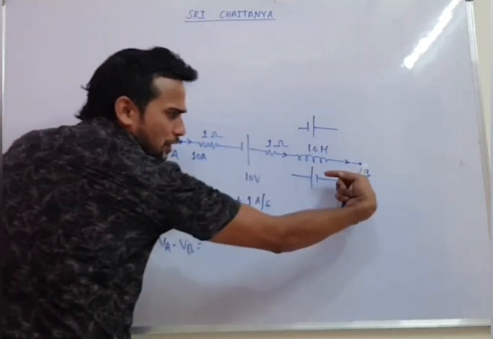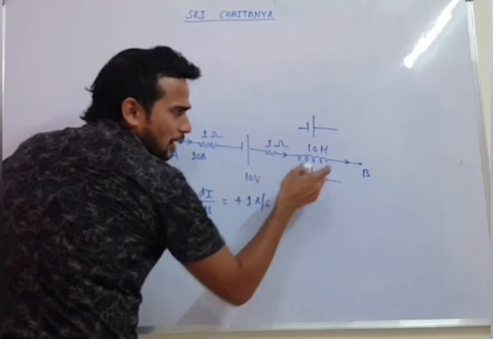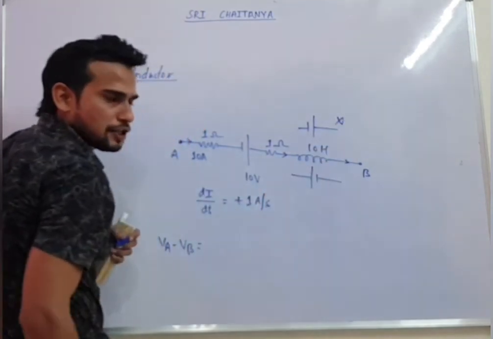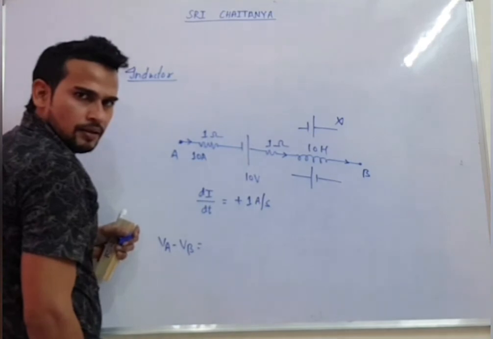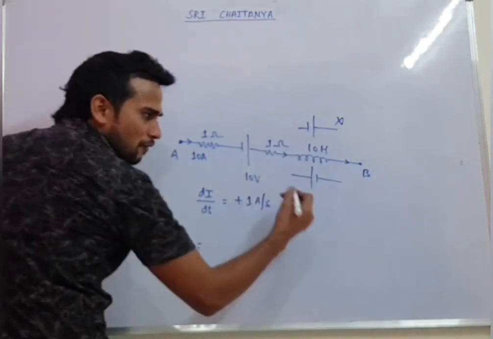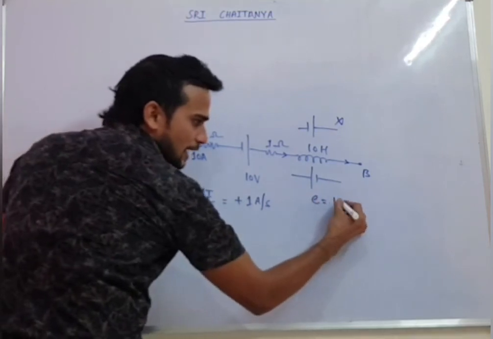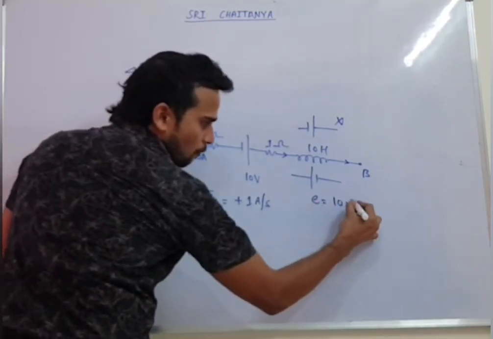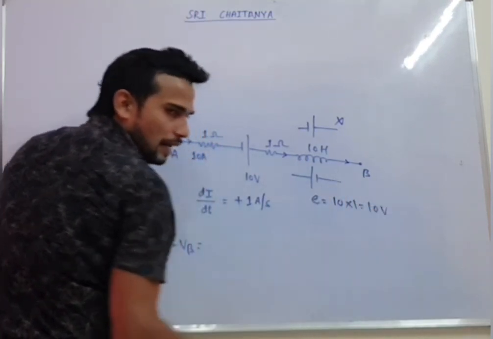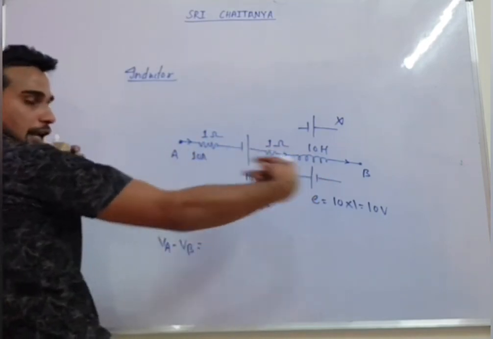If it will try to produce current in the opposite direction, it will behave as a battery like this. It will not behave as a battery like this, because it will oppose the current. So it will behave as a battery like this. Value of that EMF you can write L into di by dt. What is L? 10. What is di by dt? 1. So it will behave as a 10 volt battery. In which direction? Like this.